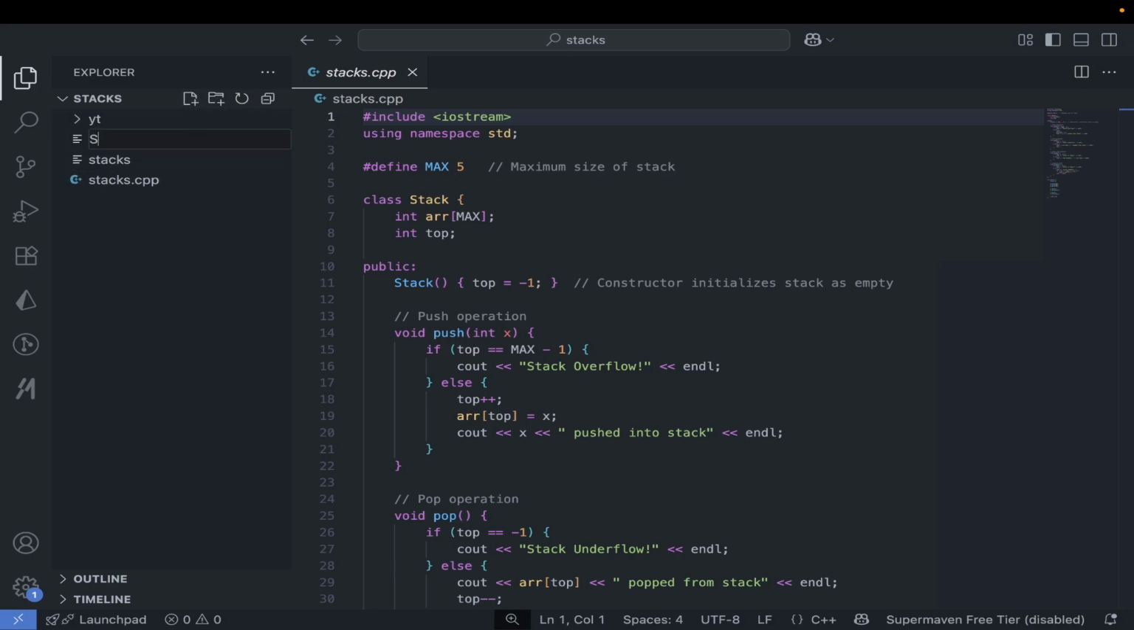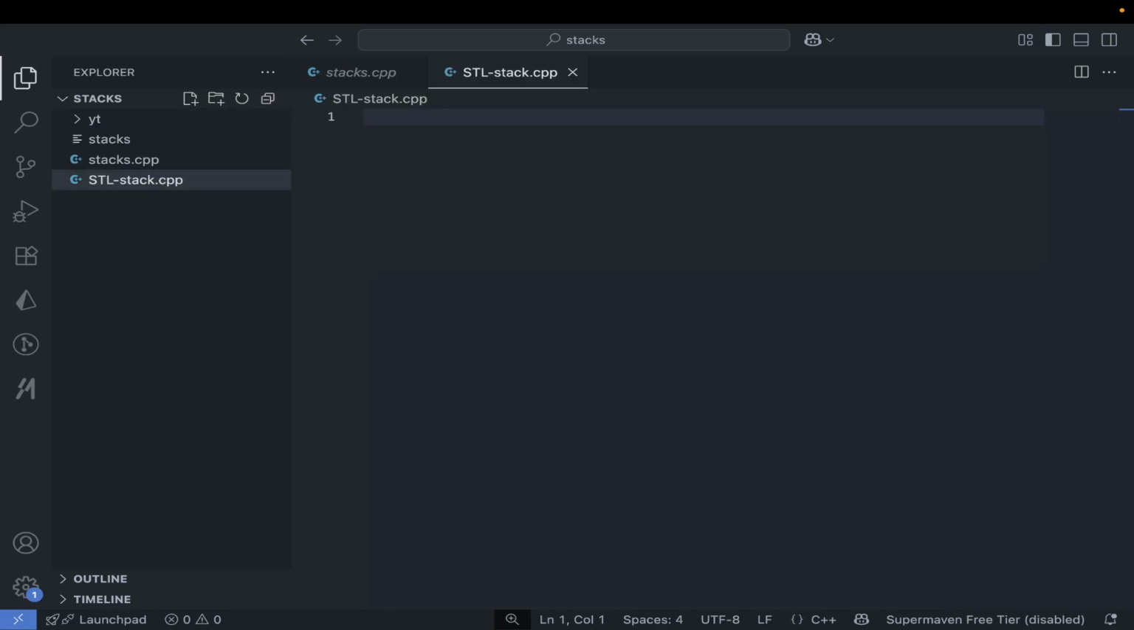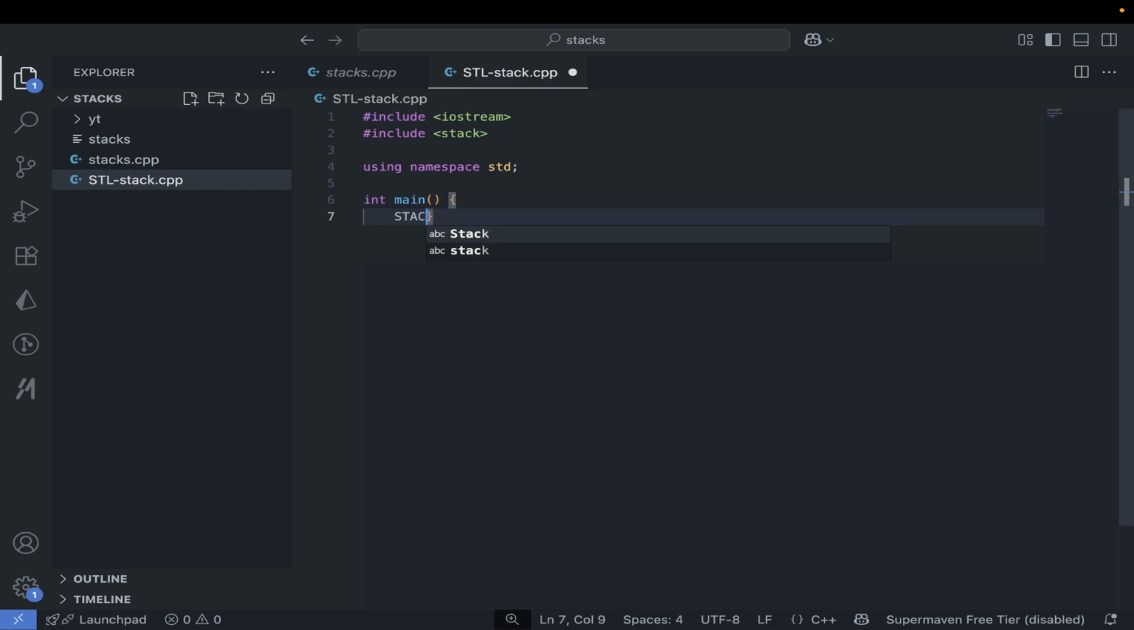Let's make a file, STL stack.cpp. Now let's first include our input output library. Then let's import our stack. Then let's define a namespace such that it will not create any problem. Then let's initialize our stack. Stack, its data type would be an integer.